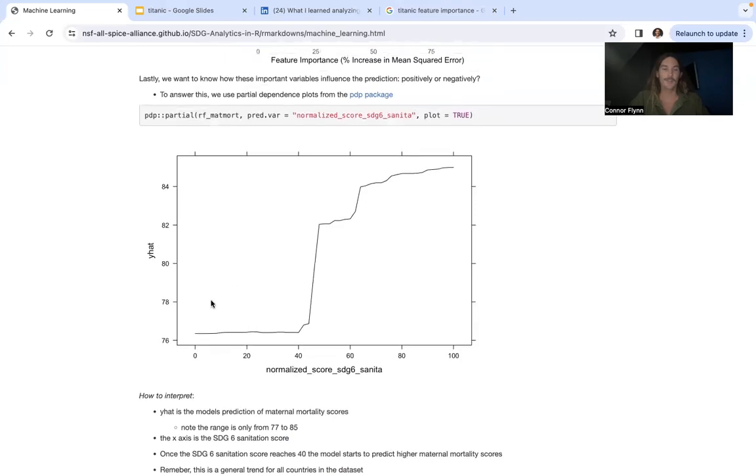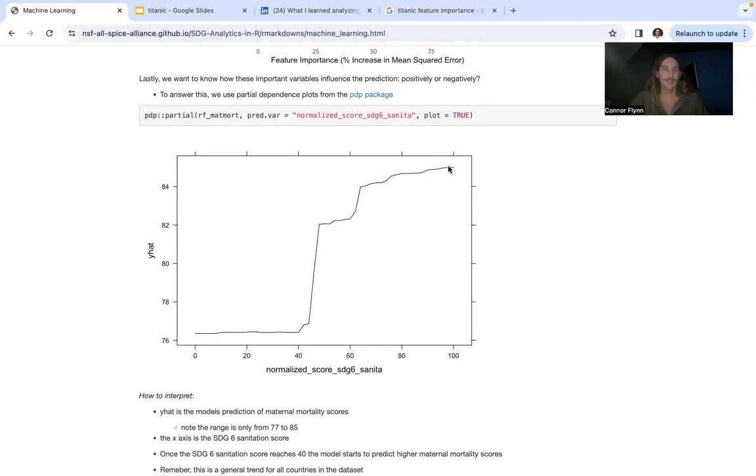And once that score hits around 40, the predicted score for maternal mortality starts to jump, right? So we go from around 76 to 82. And then eventually, as it gets higher, we get to about an 85 predicted score.